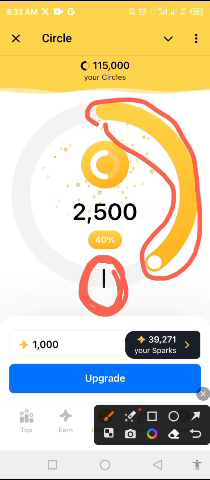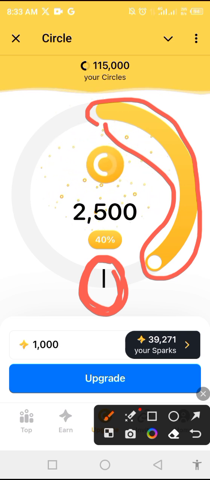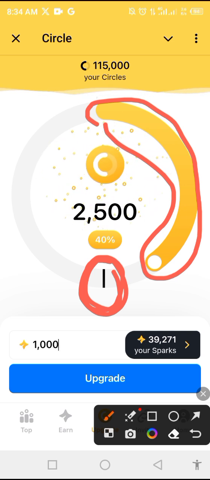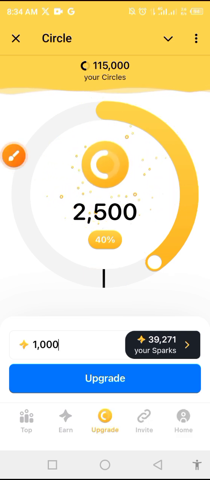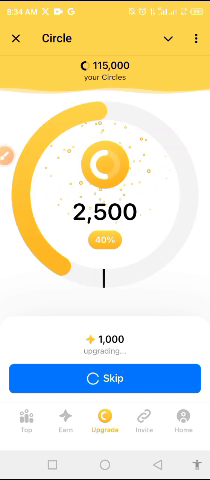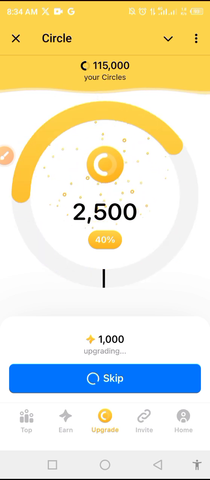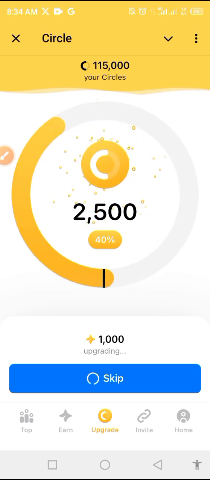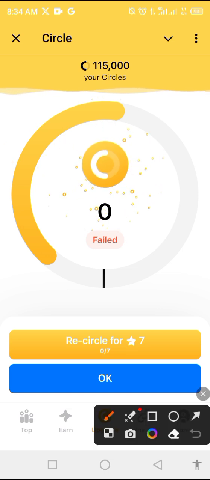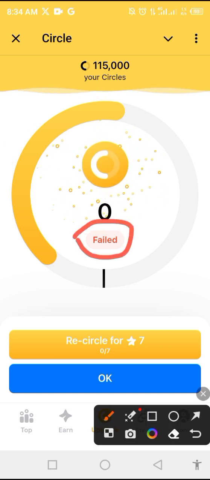But once that yellow bar touches this line, that means you have gotten it. Okay, that means the upgrade is successful. So let's try the one that I just put 1,000 Spark points. You click on upgrade. Like I said, as you can see, it did not touch it there. It said failed.